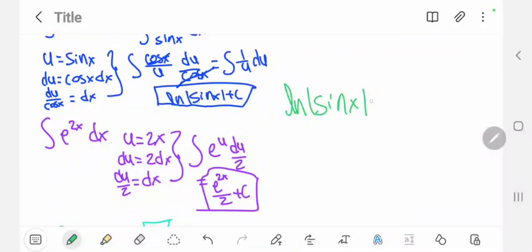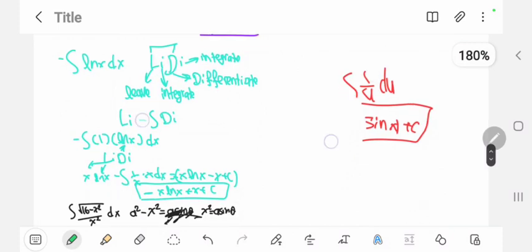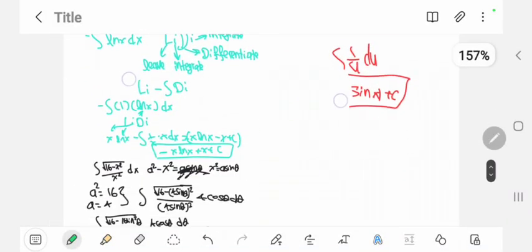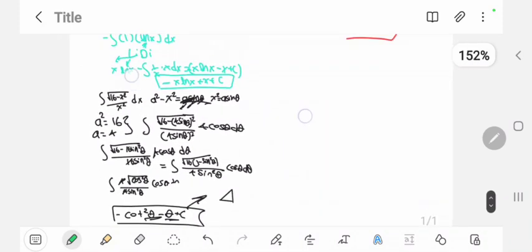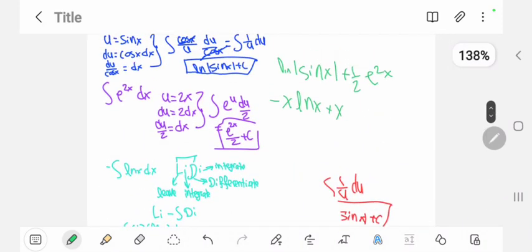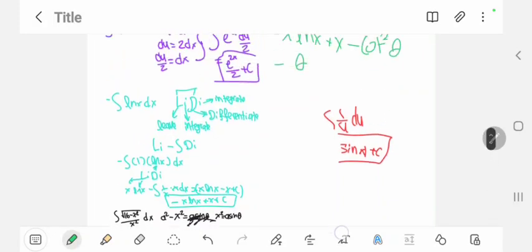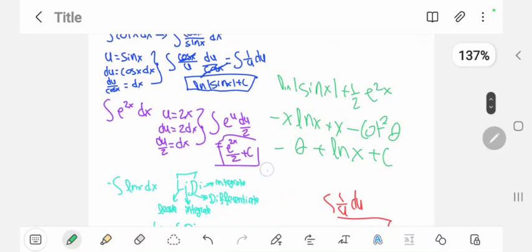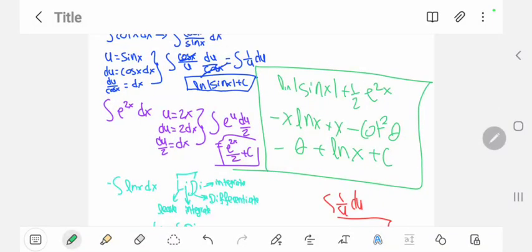Ln sine x plus half e to the 2x, or minus actually, minus x ln x plus x, minus cotan theta minus theta, minus cotan theta minus theta, plus ln x plus c. That is how it is at the end, and that is math.